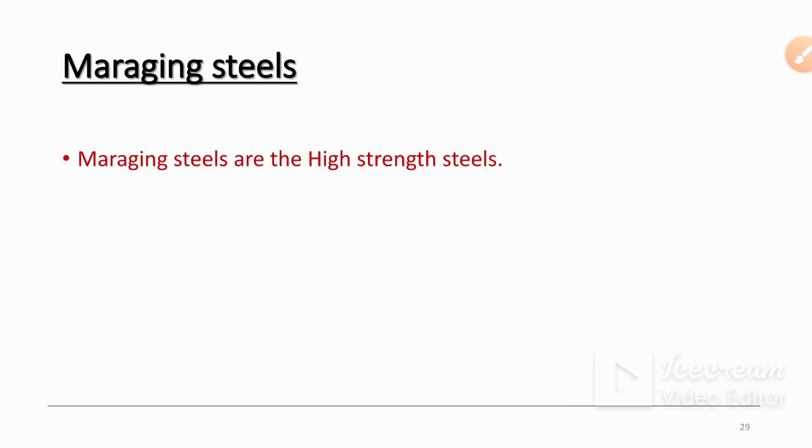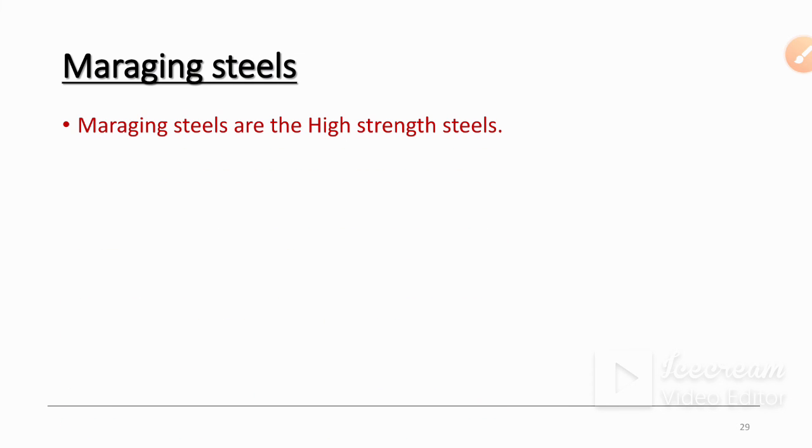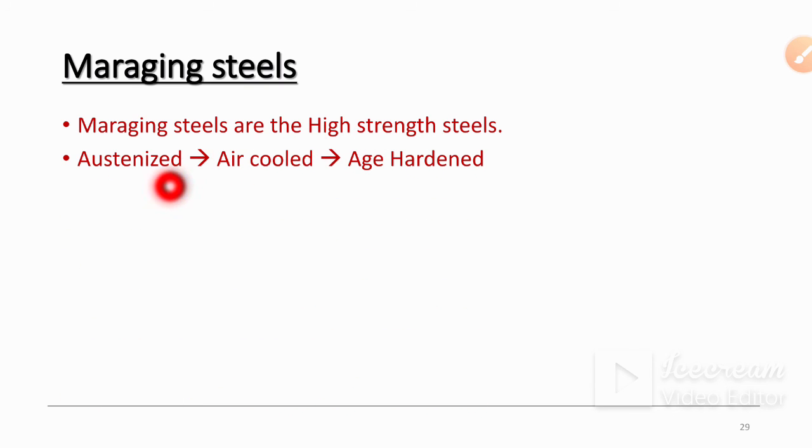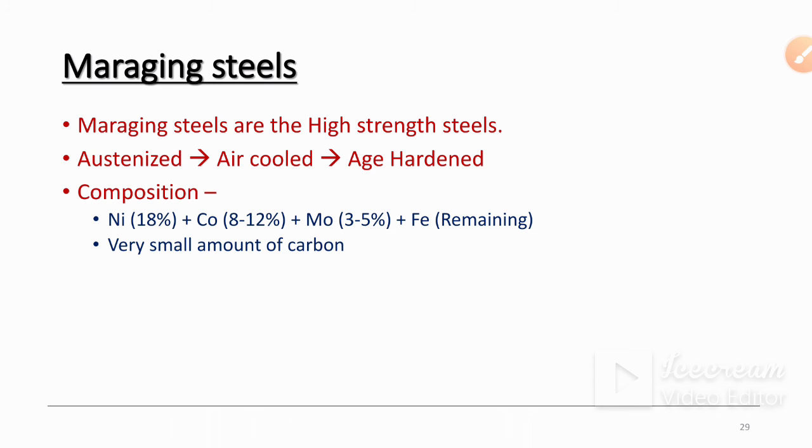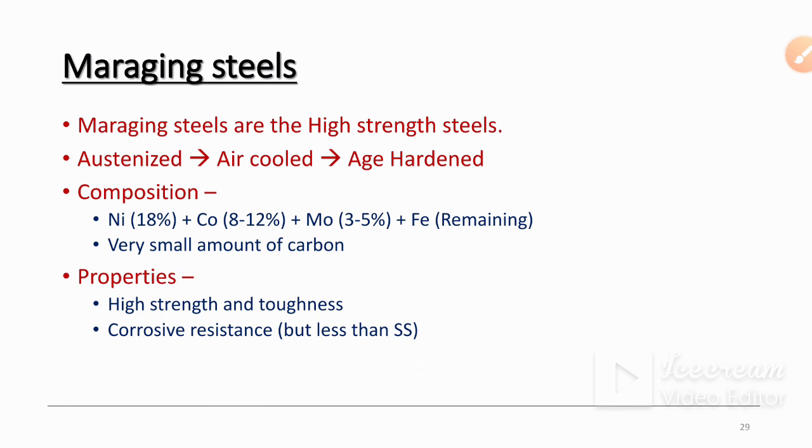Then maraging steels. So maraging steels are high strength steels. First austenization takes place, then air cooled, so age hardening takes place because of air cooling. The composition of maraging steels is nickel 18%, cobalt 8 to 12%, and molybdenum 3 to 5%, plus iron as the remainder. Then a very small amount of carbon is there.